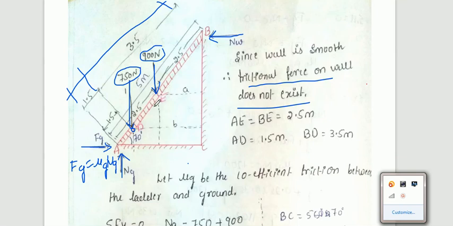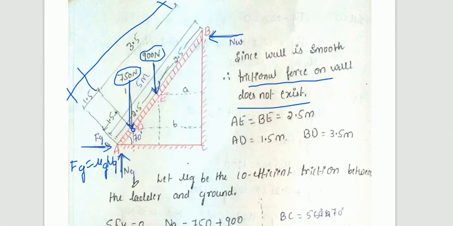Okay. The simple thing is that AB is the ladder, the weight of the ladder is acting at the center, and the person who is climbing is 1.5 meter from the bottom, and the other forces are the frictional force Fg and the normal Ng. Whatever the problem, in any ladder problem these kinds of forces only you need to consider. The wall is smooth, therefore Fw we have not considered, only Nw is considered. The total length of the ladder is 5 meter, therefore if it is 1.5, the remaining is 3.5.